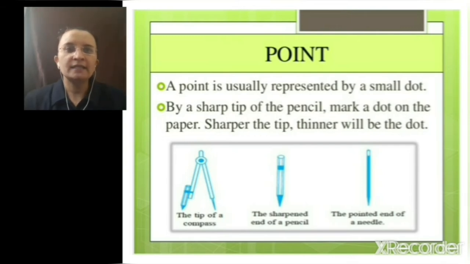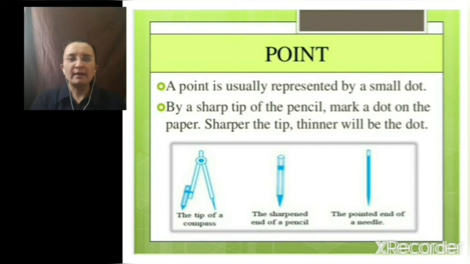Here, three examples are given. The tip of a compass, the sharpened end of a pencil, and the pointed end of a needle. These are the examples of point. After point, the next topic to remember is line segment.